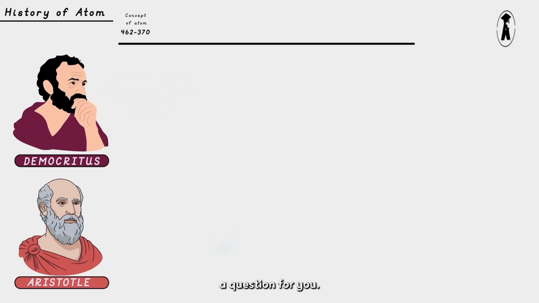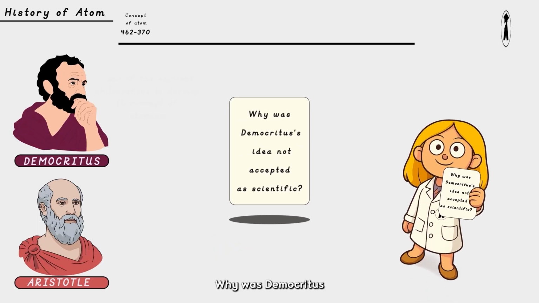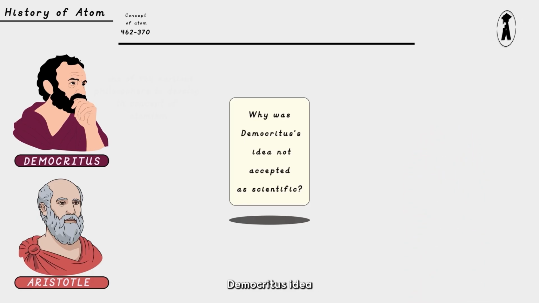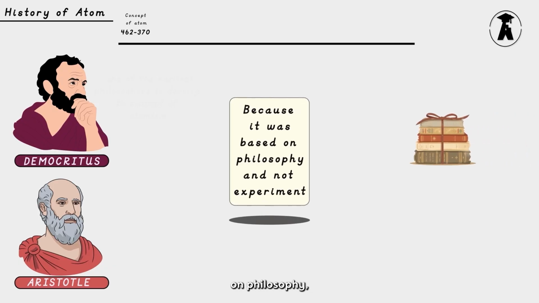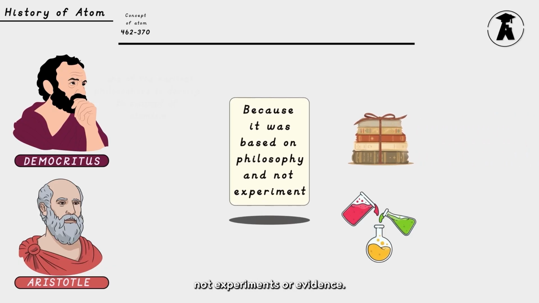Now, here is a question for you. Why was Democritus's idea not accepted as scientific? Democritus's idea was not accepted as scientific because it was based on philosophy, not experiments or evidence.